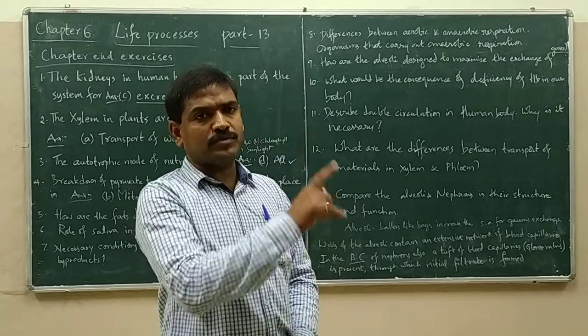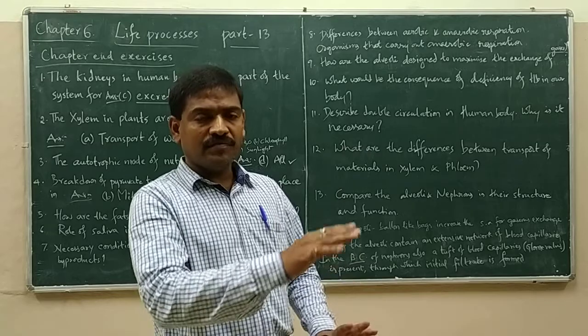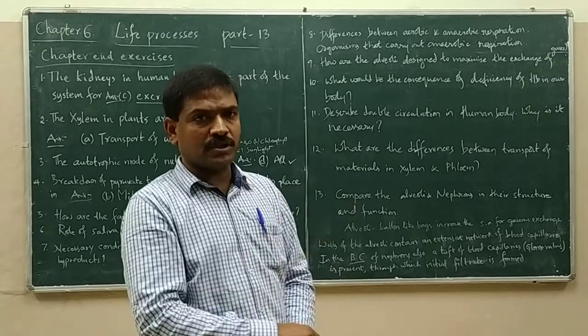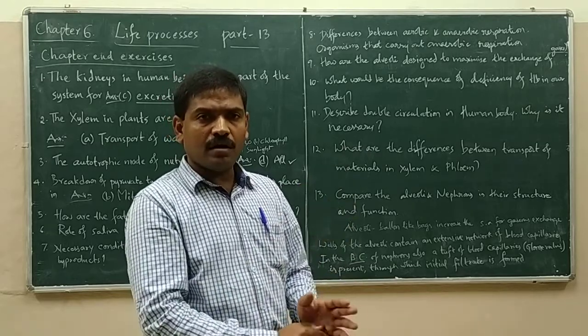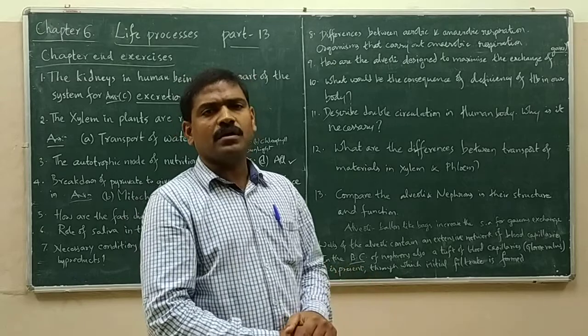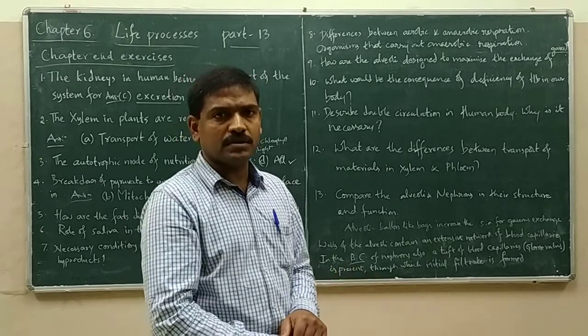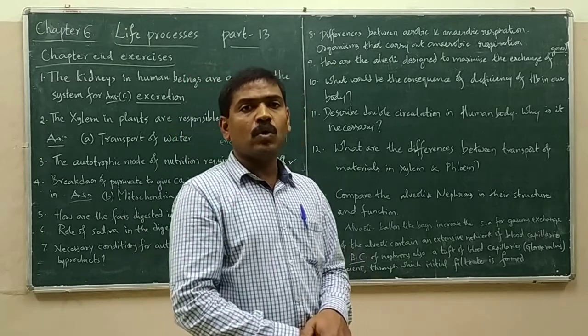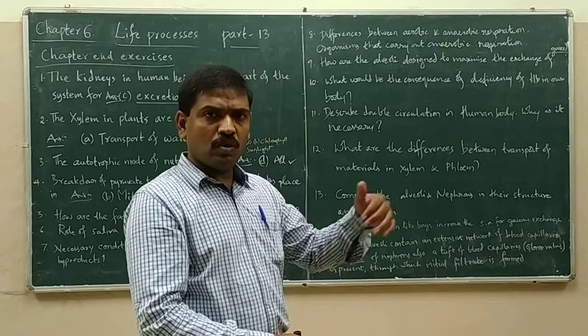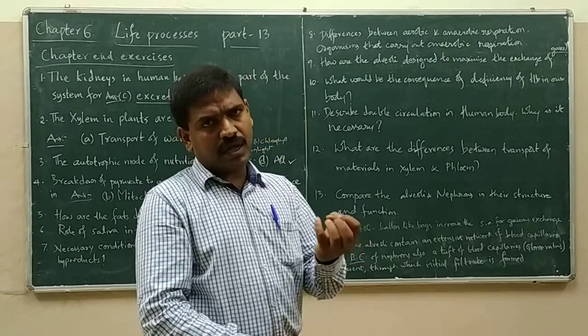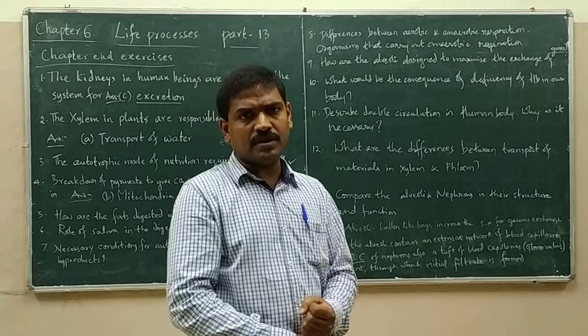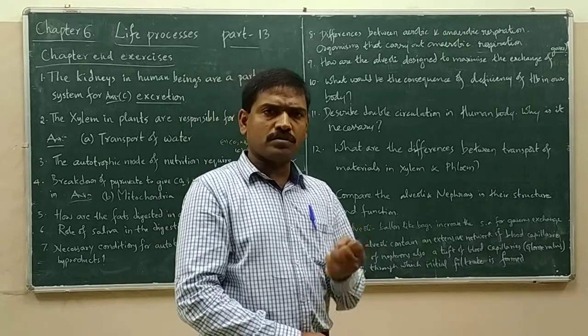At the Bowman's capsule, within that cup-shaped structure, a tuft or a large network of capillaries is present, which we call the glomerulus. This tuft of blood capillaries contains many small pores.